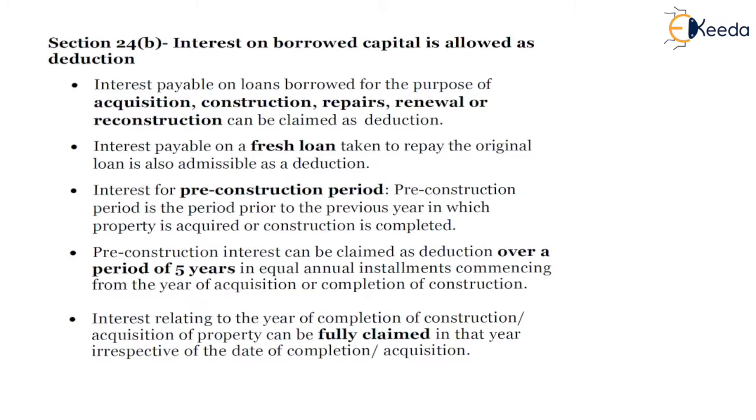if it is taken for acquisition of the property or construction of the property and taken before 1st of April 99, then there is a ceiling limit of 30,000 applicable, and after 1st of April 99 it should be within 2 lakhs, and there is no such ceiling limit if the house property loan is for a let out property.